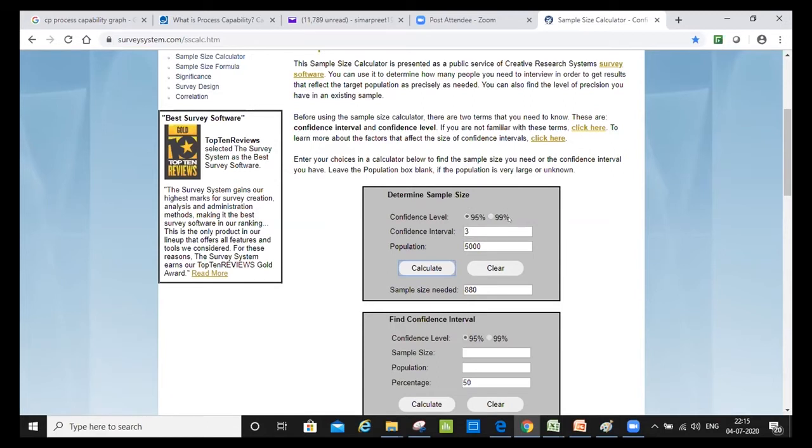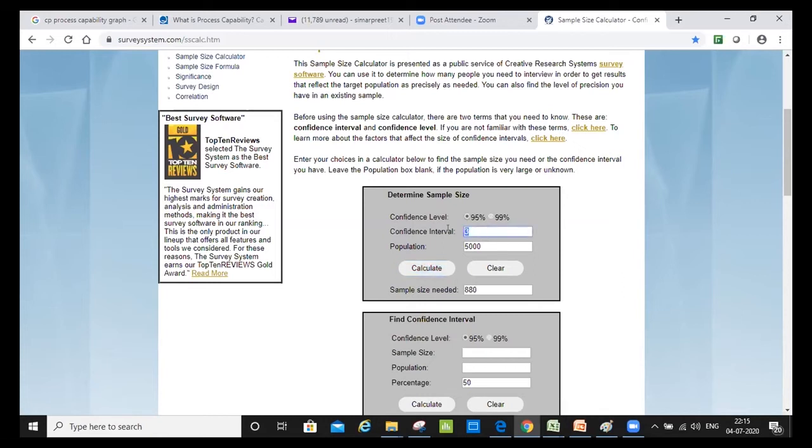Now, let me ask you a question. If I put 99 here instead of 95, will my sample size increase or decrease? What do you think? It will increase. Decrease. It will increase. Are we all sure? Yeah. Okay, let's do that. Yes, because now I have given a condition that I want to be more confident than I was earlier against the population that I have.